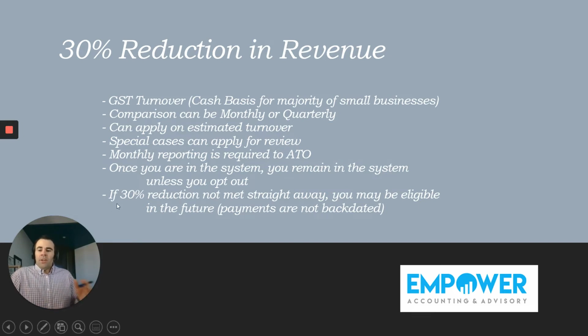So for those businesses who won't have a 30% reduction in turnover straight away, a classic example of this is the building and construction industry, because chatting to a lot of guys in that industry, they're still working. They've still got jobs on the go that have been in the pipeline for months. So they haven't effectively had a 30% reduction yet, but you can in the future.